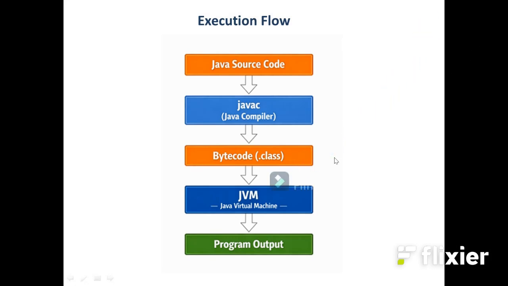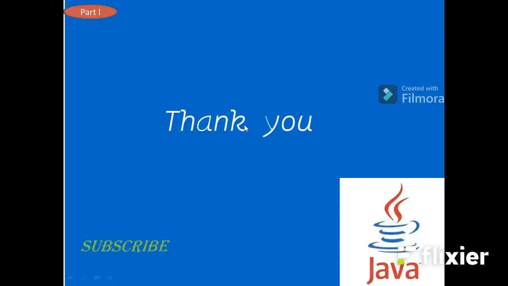Once again, I will just summarize. When we compile the program, it is converted into bytecode, and we can take this bytecode and run it on any other platform or operating system without the need for recompilation. And it includes both compiler and interpreter. Java programs are both compiled and interpreted. Hope you understand Java architecture, JDK, JRE, and JVM.